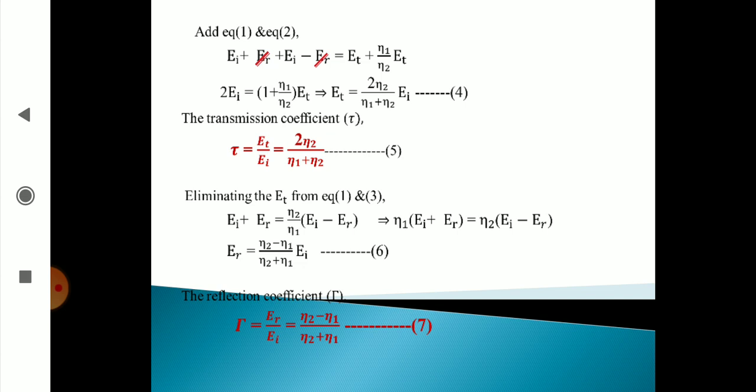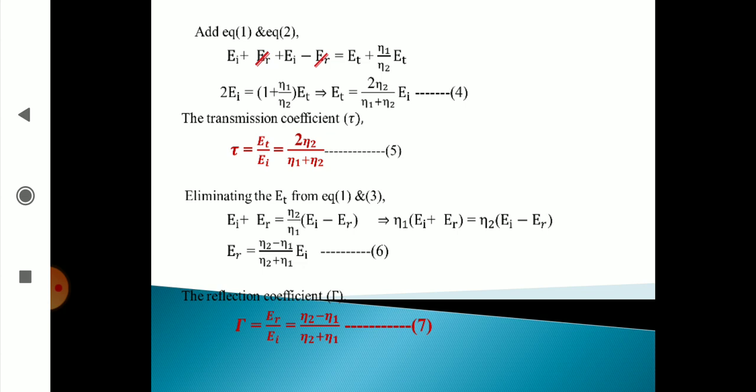This is very important. You see here, eliminating the ET from equations 1 and 3, we are going to get EI plus ER is equal to eta 2 by eta 1 into EI minus ER. That implies eta 1 into EI plus ER is equal to eta 2 into EI minus ER. Therefore, I want to take the ER value. Taking EI on one side and ER on the other side, I am going to get ER is equal to eta 2 minus eta 1 by eta 2 plus eta 1 into EI.